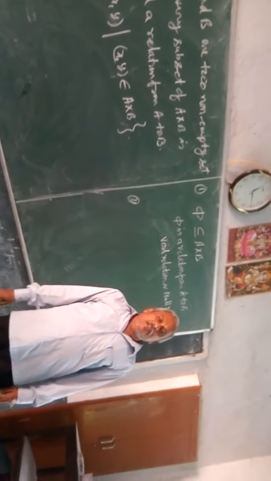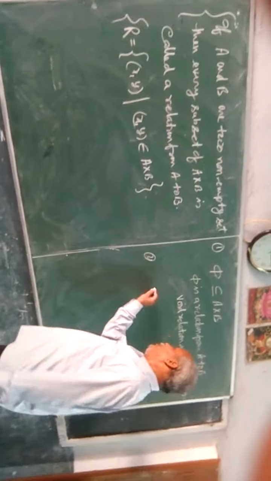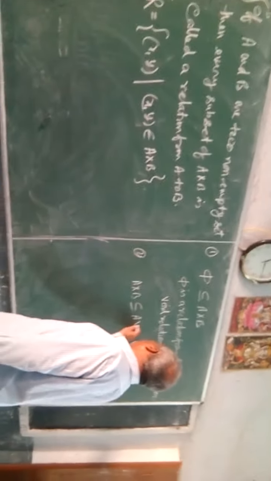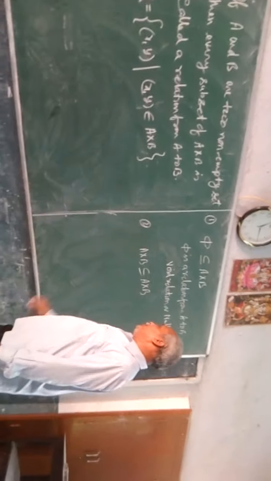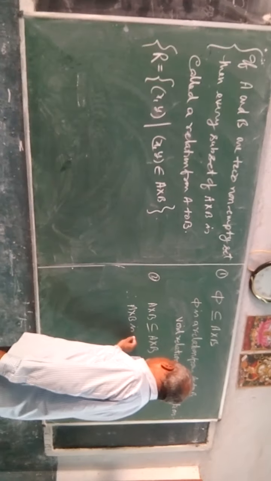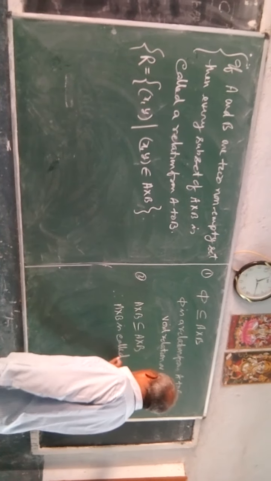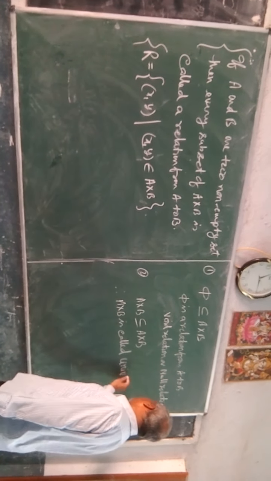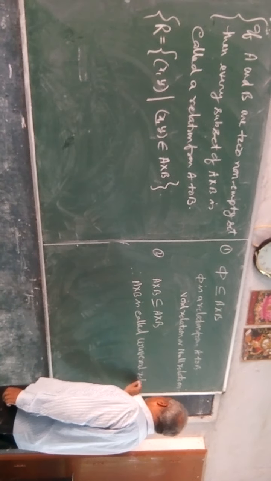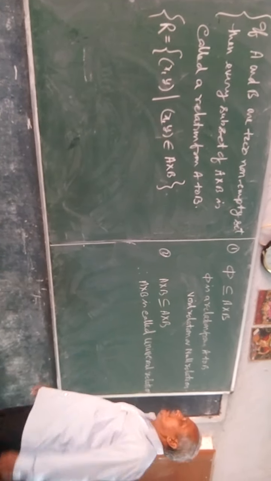Second, what you know? Every set is a subset of itself, means A cross B is a subset of A cross B also. Therefore, A cross B is called the universal relation. Okay, second relation.